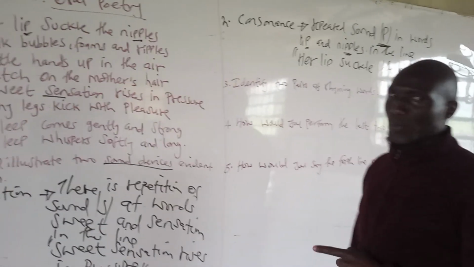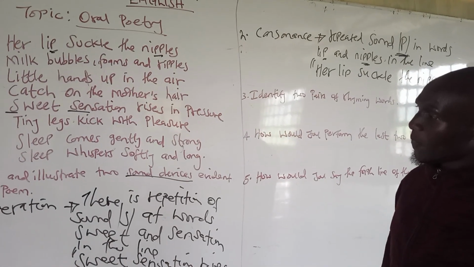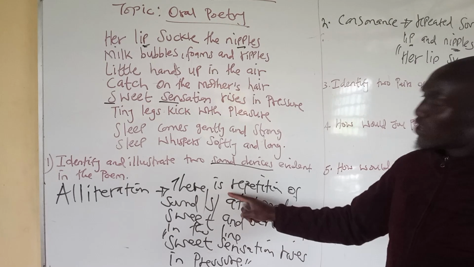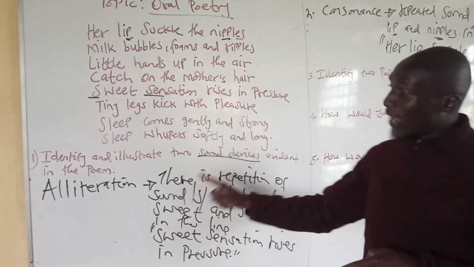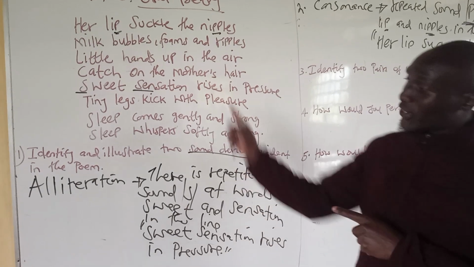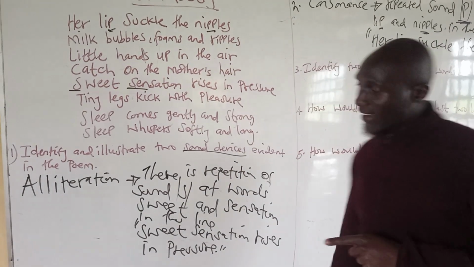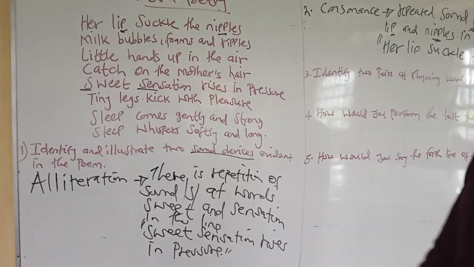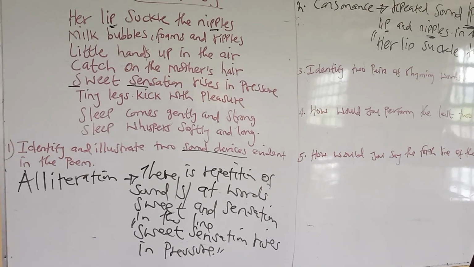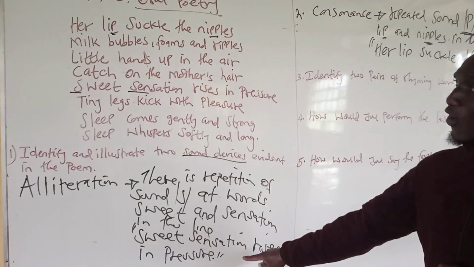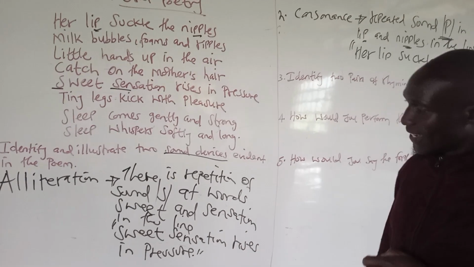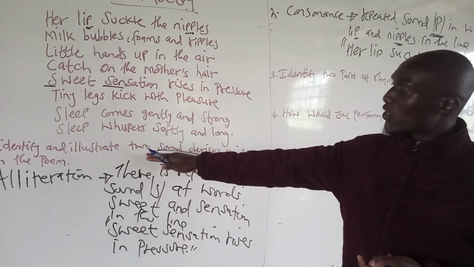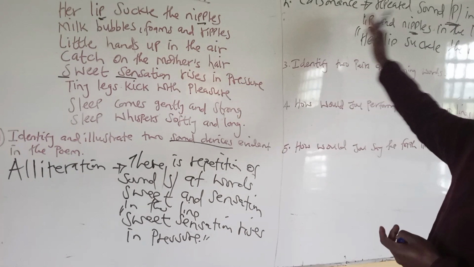There are two things you are supposed to take into consideration. Number one, we are not going to award a mark if you just identify without illustrating. So you must identify and then you illustrate. You cannot illustrate without identifying. These things go hand in hand. For you to get a mark, when you illustrate as a good student, just give an example of the line at which the sound is being repeated and point out the sound that is being repeated. In our case here, the question asks for two sound devices. We have just given two.